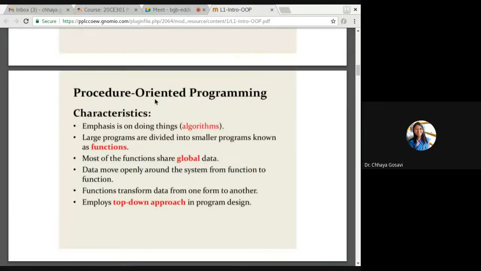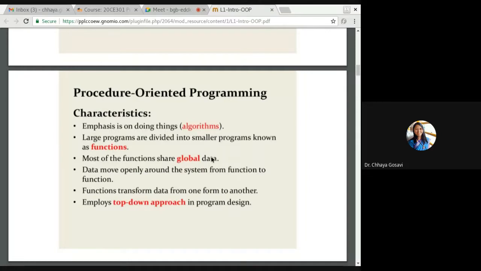And what are the advantages or characteristics of procedural programming? Why is it still used, still a popular programming language? Even if it has many limitations, we cannot say disadvantages, there are limitations. The characteristic is emphasis on doing things. So if your algorithm is clean and clear, you can implement it as it is in procedural programming. Large programs are divided into smaller programs which are called functions.